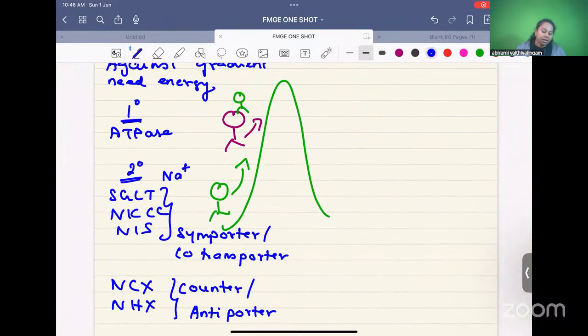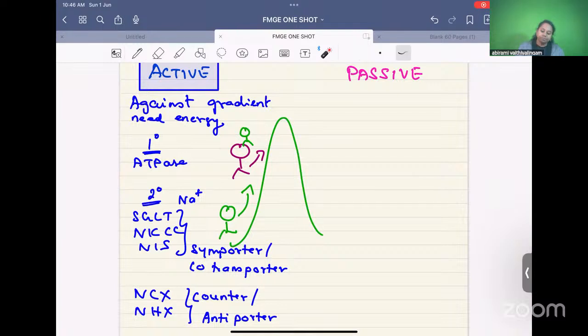So in transport across the cell membrane, we have seen active transport, two types. Primary means ATPase, secondary means along with sodium. If they go in same direction, symporter, opposite direction, antiport.